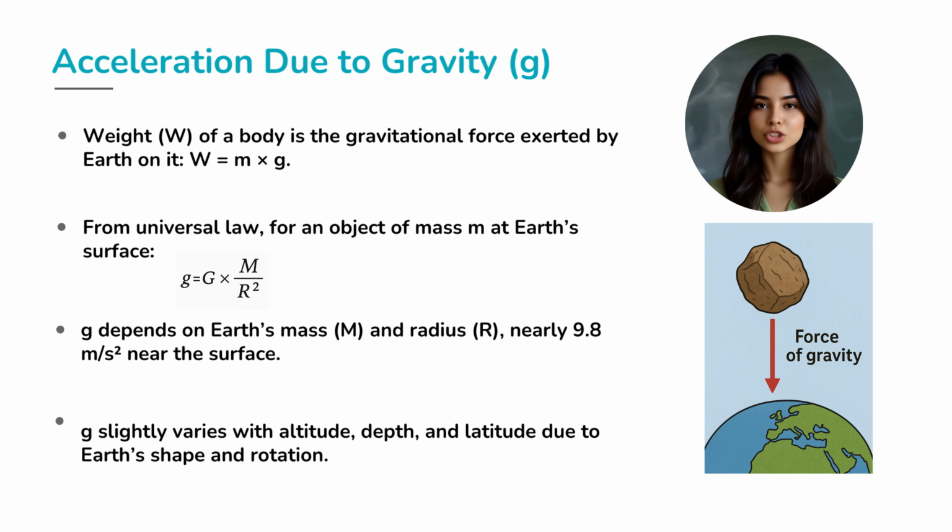That's how we find g, using Earth's mass and radius. Now, fun fact, g slightly changes with altitude, depth, and even latitude. So technically, you weigh a tiny bit less at the equator than at the poles. Don't worry though, not enough to skip your workout.